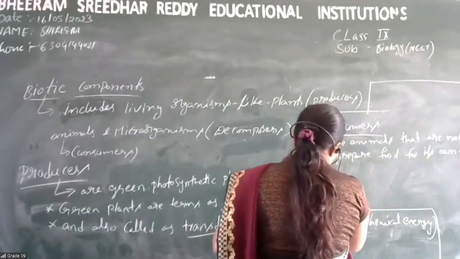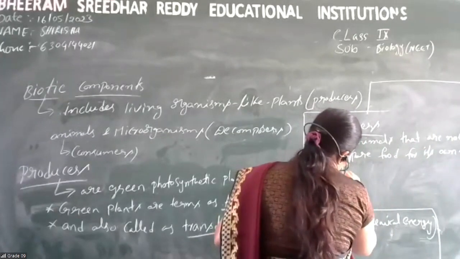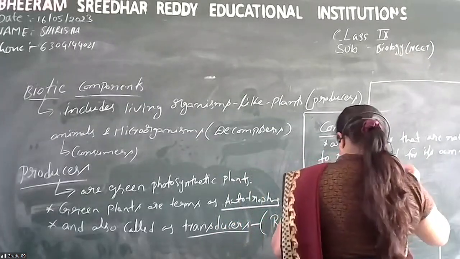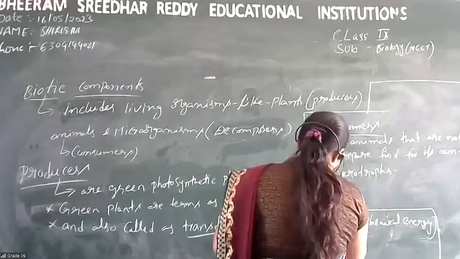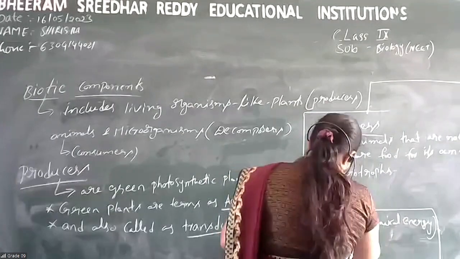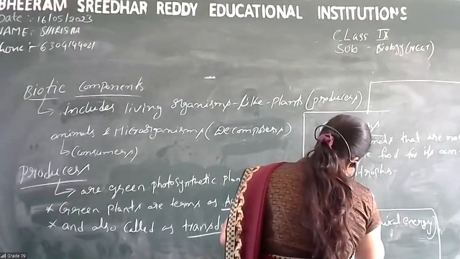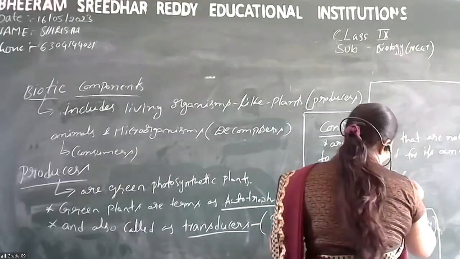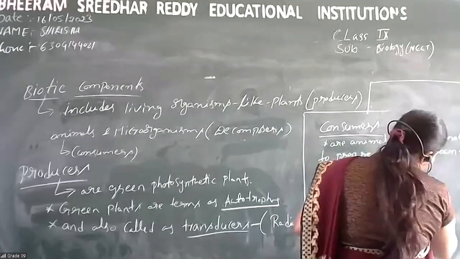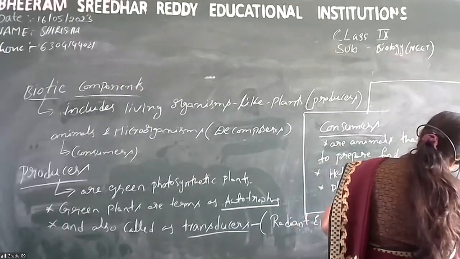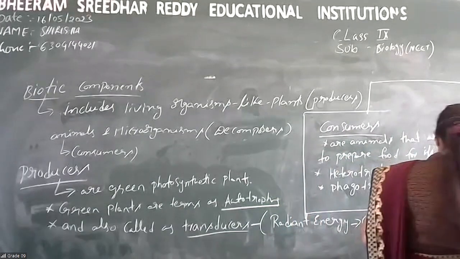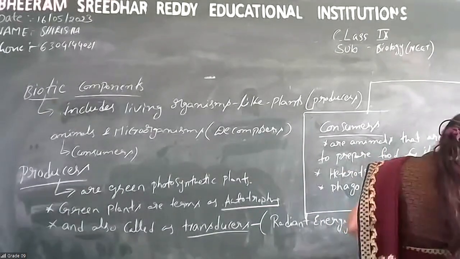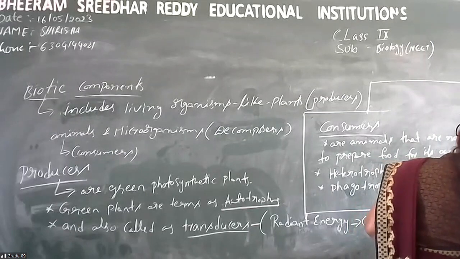So these are the heterotrophs. And then there are phagotrophs. Phagotrophs ingest solid food.